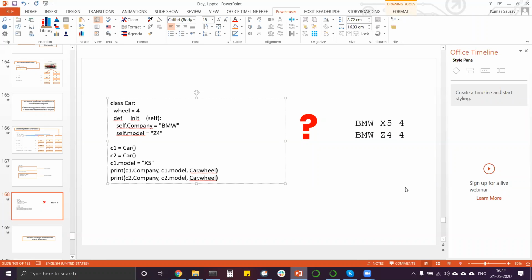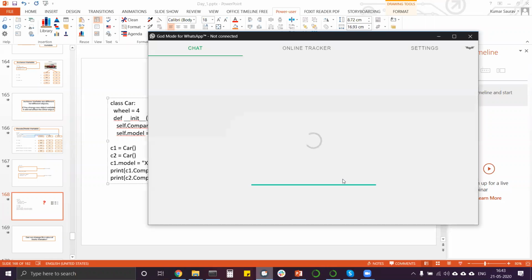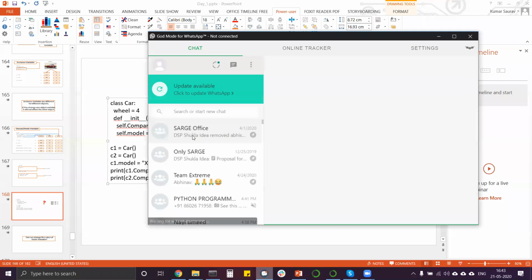Oh man, Aditya. c1 is equal to car. You have written it, and at line number 7 you are getting the same error. Okay, let me show your WhatsApp actually. Since you have sent it in the group, I will show you that. Yes, the spelling of car is wrong. C is capital.